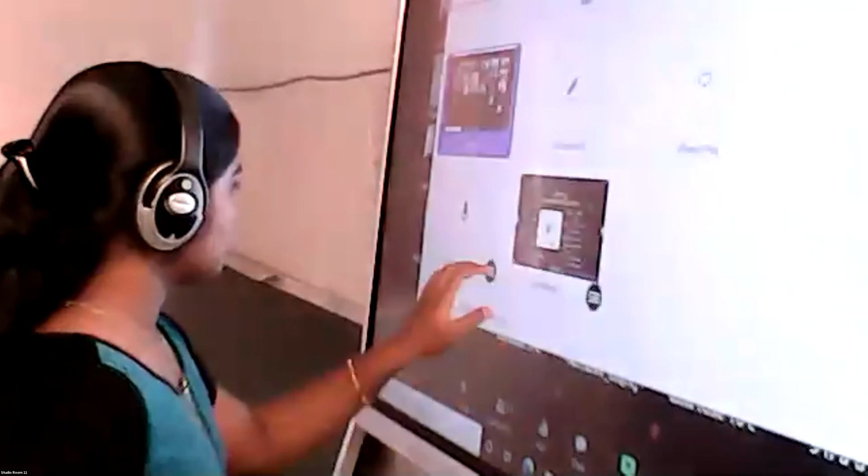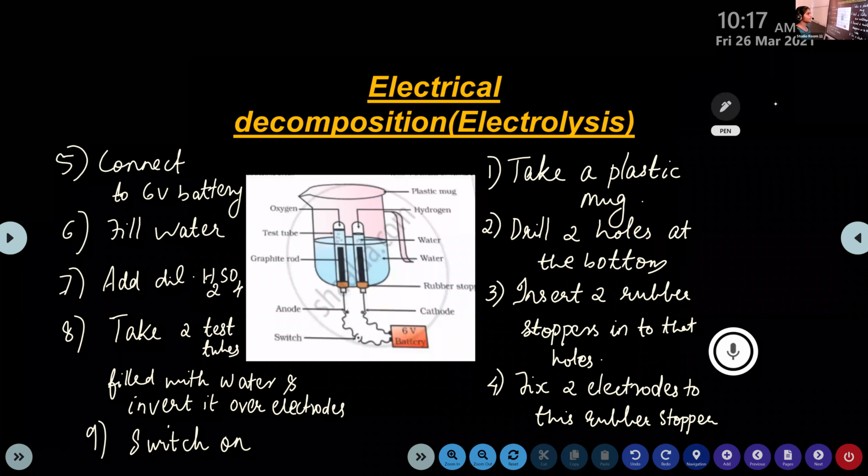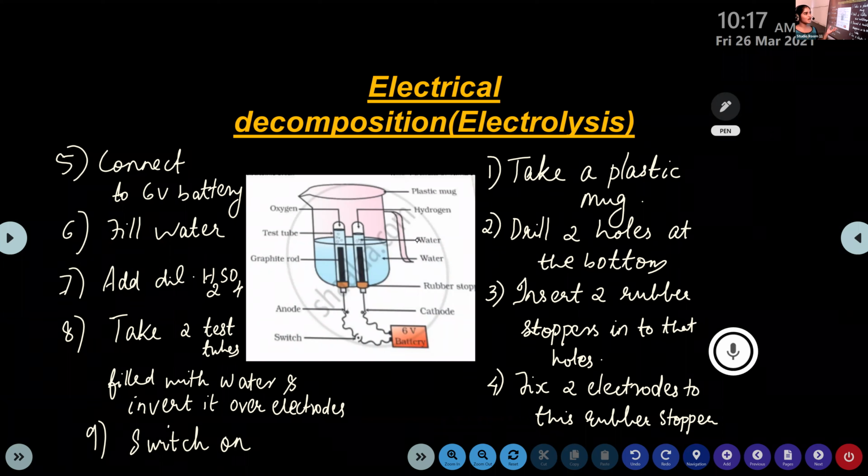After we switch on the current and leave it undisturbed for some time, can you observe anything in this image? Bubbles. Yeah, very good. You can see certain bubbles here, right? So formation of bubbles indicates that formation of gas is there.